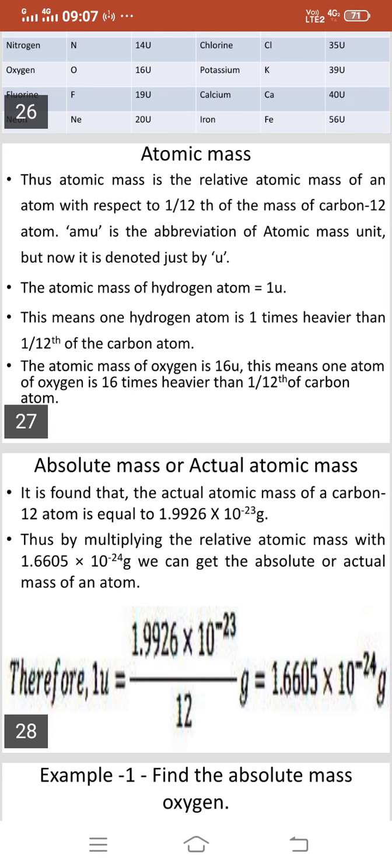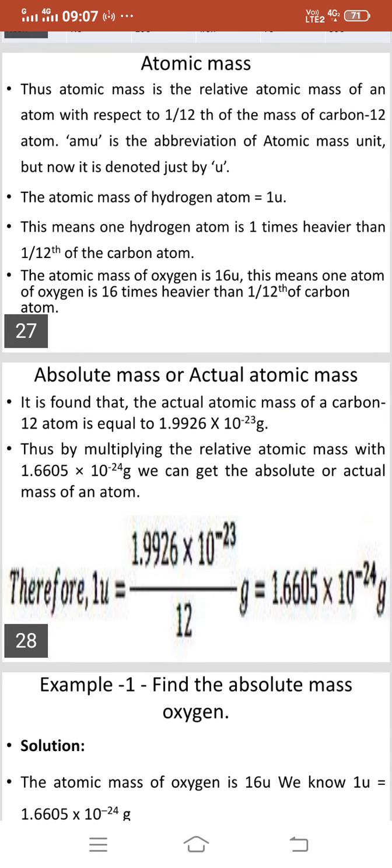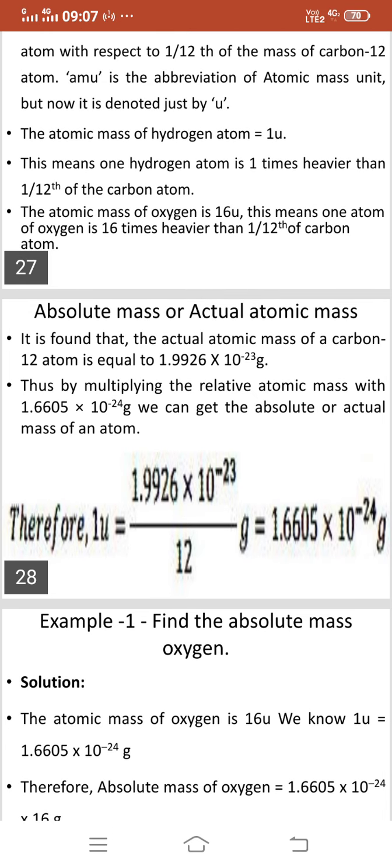Now absolute mass or actual atomic mass. It is found that the actual atomic mass of a carbon-12 atom is equal to 1.9926 into 10 to the power minus 23 gram. Thus, by multiplying the relative atomic mass with 1.6605 into 10 to the power minus 24 gram, we can get the absolute or actual mass of an atom.